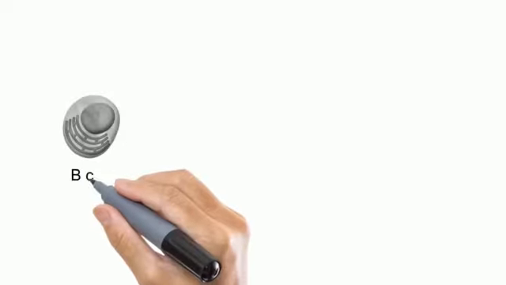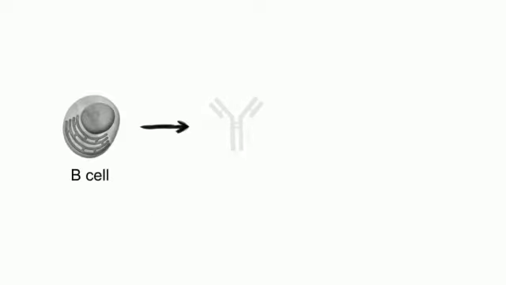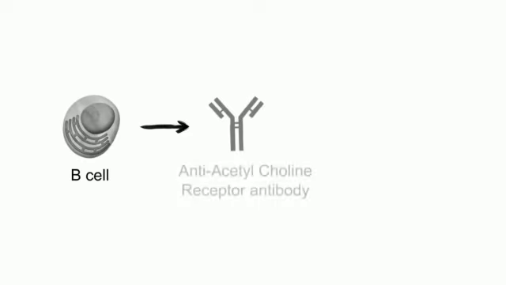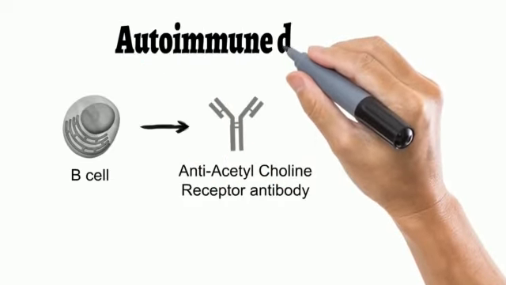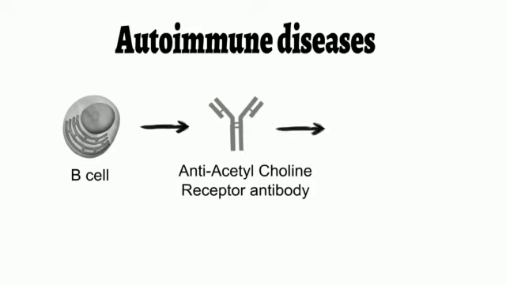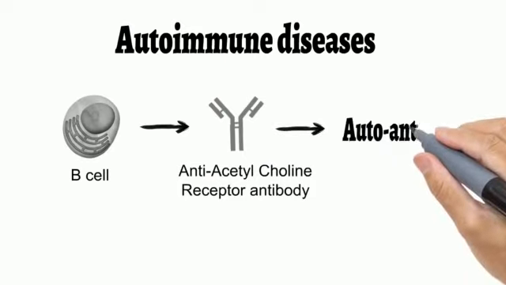But in myasthenia gravis, the patient's B cells produce antibodies against the acetylcholine receptor, that is, anti-acetylcholine receptor antibodies. Normally, the B cells don't produce antibodies against our own molecules, that is the self-antigens, but in this case, antibodies are produced against the self-molecules. Such conditions are called autoimmune diseases, and the antibodies involved are called autoantibodies.